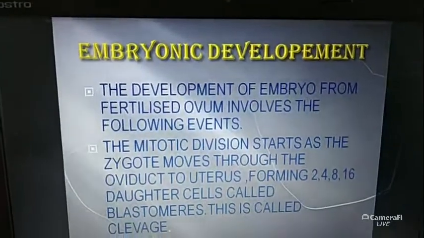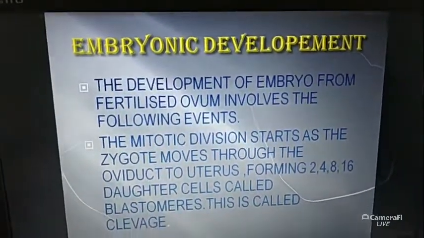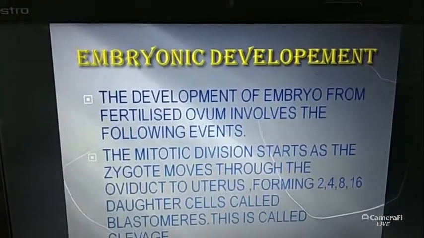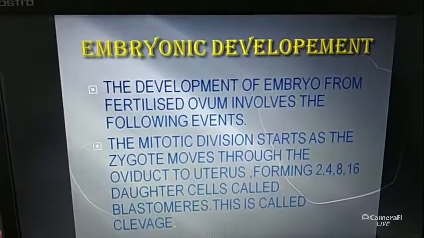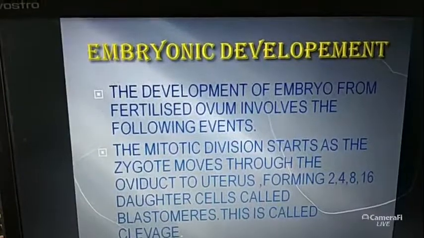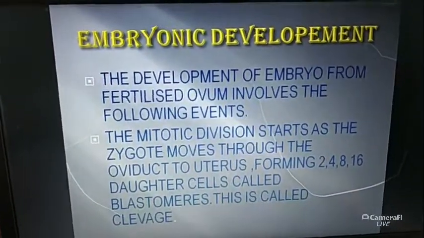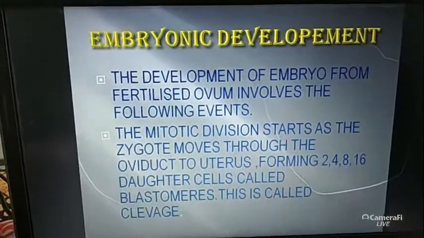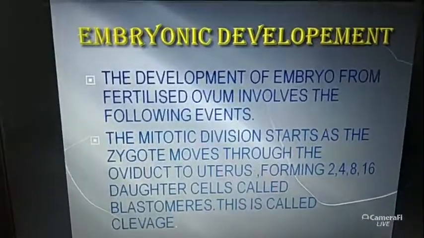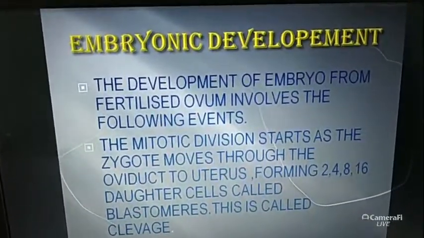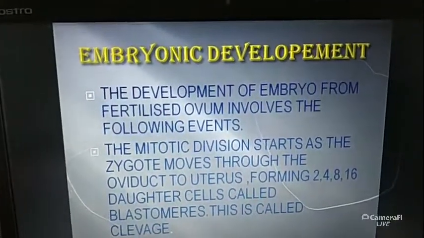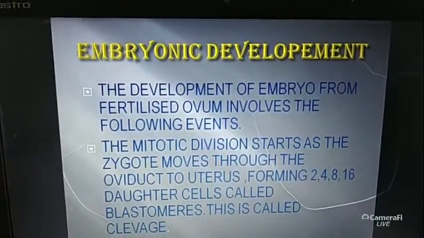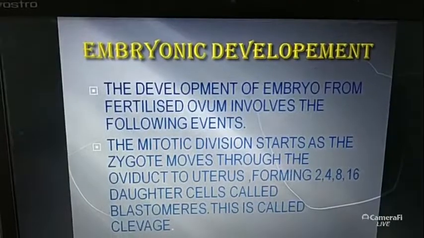What does it mean? After the ovum is fertilized by the sperm, it forms a zygote. Then the zygote transforms into the embryo through mitotic division. Already I have said it. What is the meaning of mitotic division and meiotic division? Through mitotic division, the cell number increases but the chromosome number remains the same. In meiotic division, the cell number does not change but the chromosome number becomes half. This is the basic difference between mitosis and meiosis.